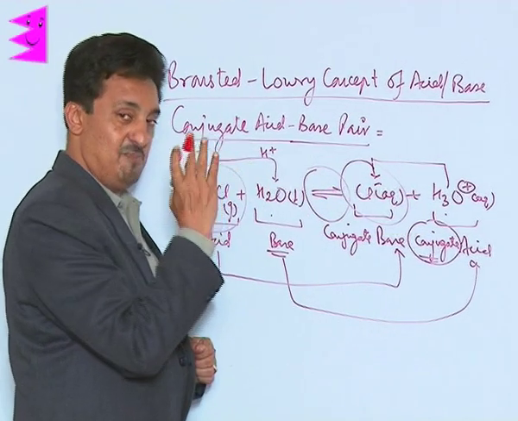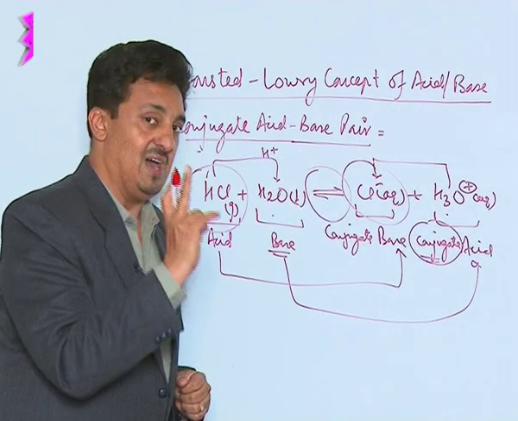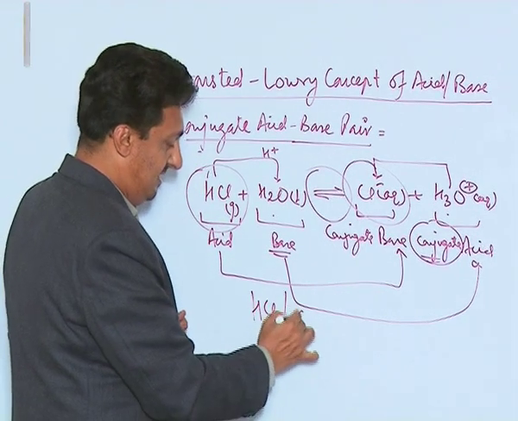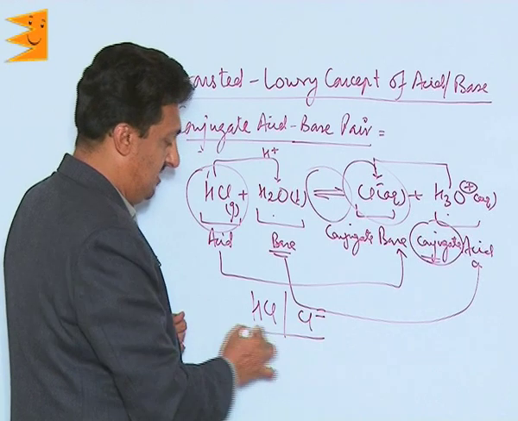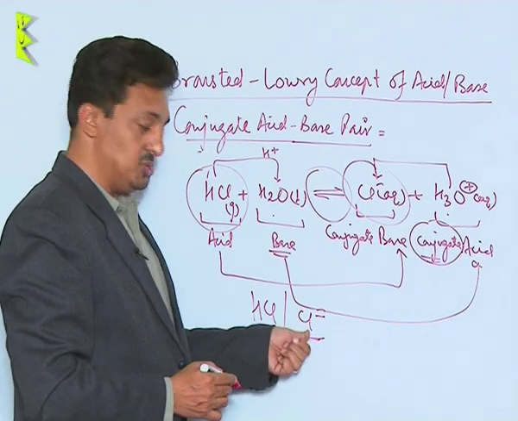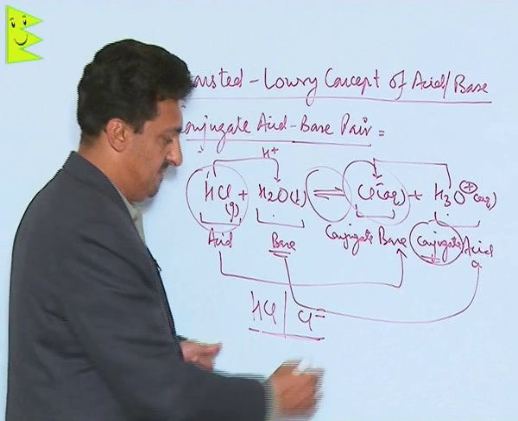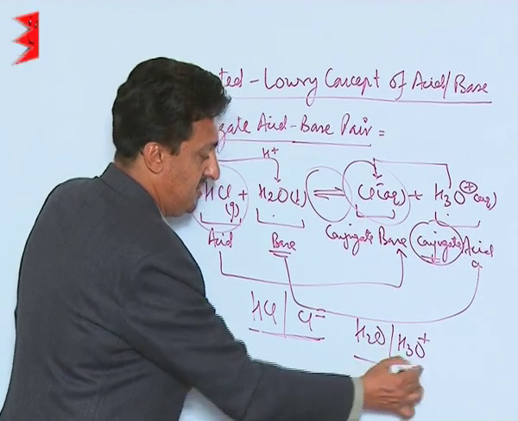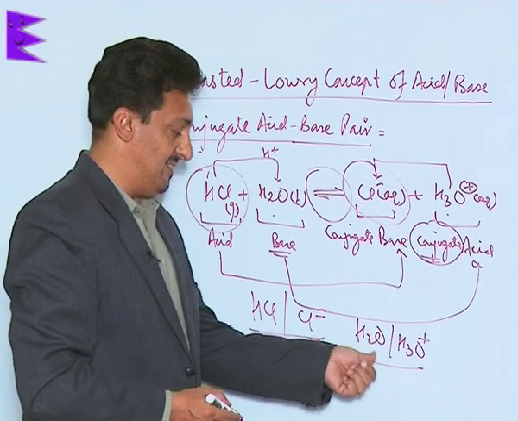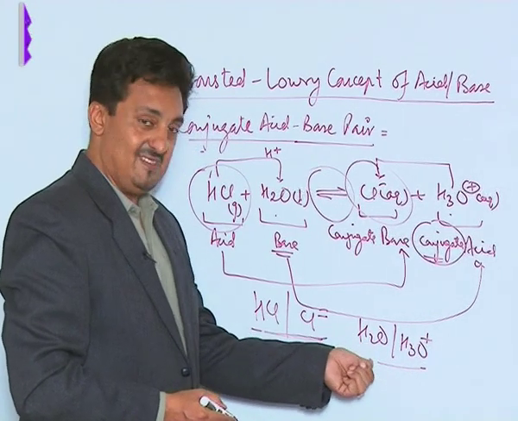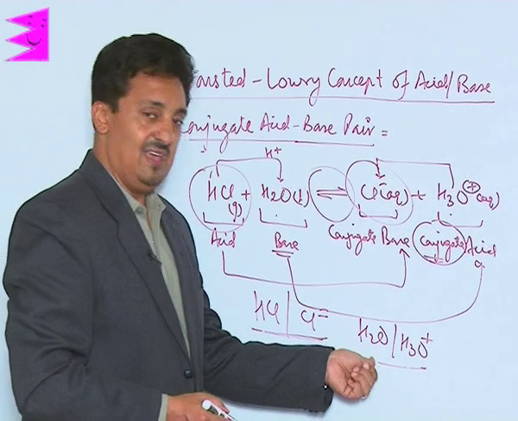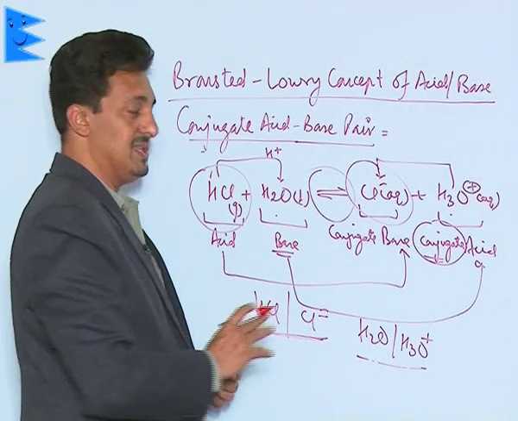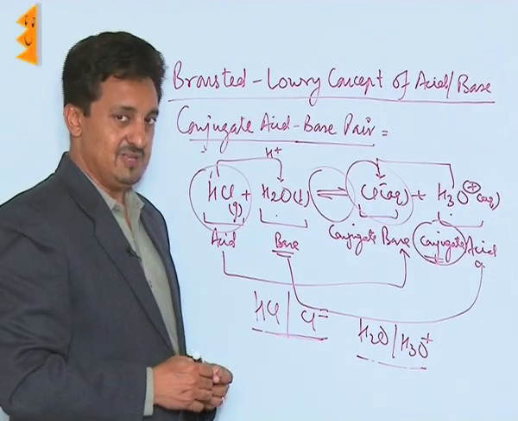So this is how every acid has a conjugate base, every base has a conjugate acid, and these acid-base pairs only differ by H plus ion. Like see here, HCl and Cl minus: this is an acid and its conjugate base, they differ by H plus ion. Water and H3O plus, these two are again our conjugate acid-base pair. It's a base, it's an acid, they differ by H plus ion. So this is how we have the conjugate acid-base pair concept.